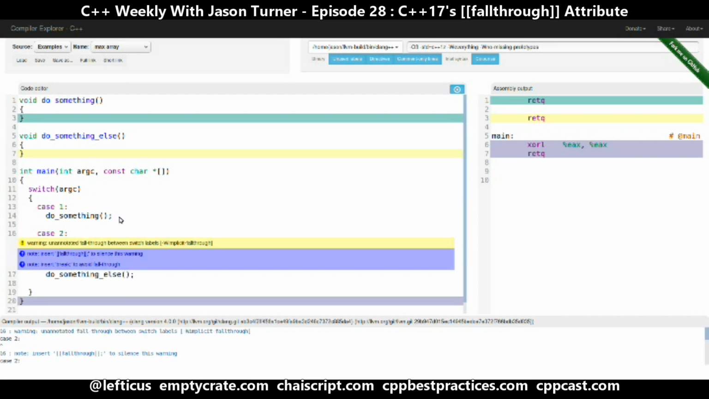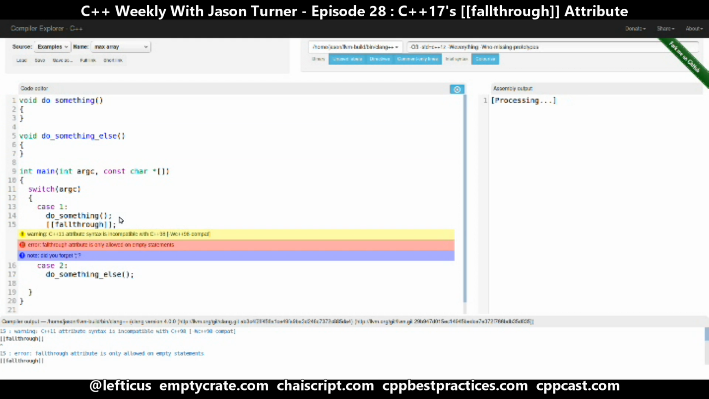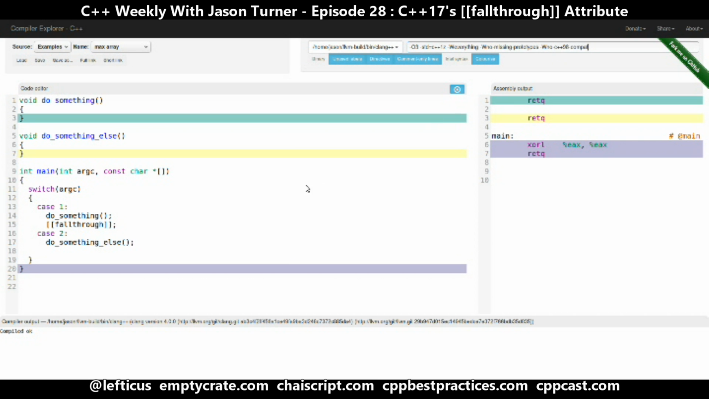But if we did intentionally want to call doSomething, then doSomethingElse, then we use one of the new attributes added called fallthrough. And that tells the compiler that we intended to let this fall through from case 1 to case 2. Now, one of the problems with turning on -Weverything is the compiler gets quite pedantic with us. So we have to start turning off things like no-c++98-compat, which clearly if we're compiling in C++17 mode, we don't really care about C++98 compatibility.